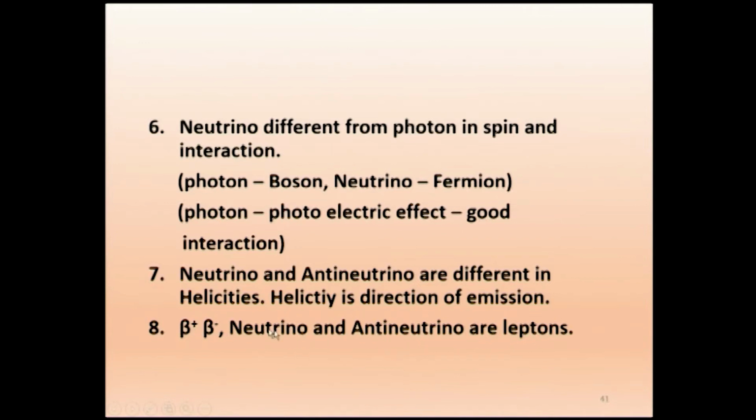So they are all very light compared to neutron and proton. Neutron and proton are heavy particles. So these light particles are called leptons. So you remember that L is for light. Later on we will come to know there are some particles called mesons. They have got intermediate mass between neutron and proton and the electron. So we will come to that later.